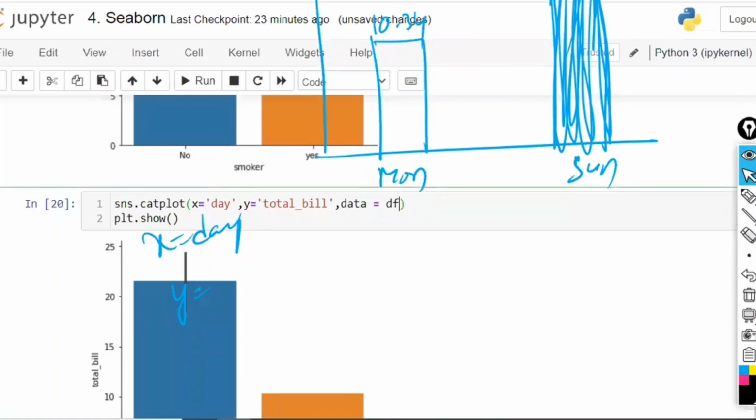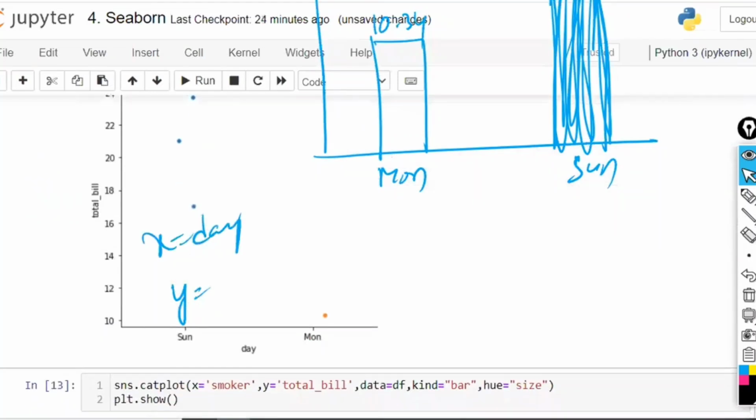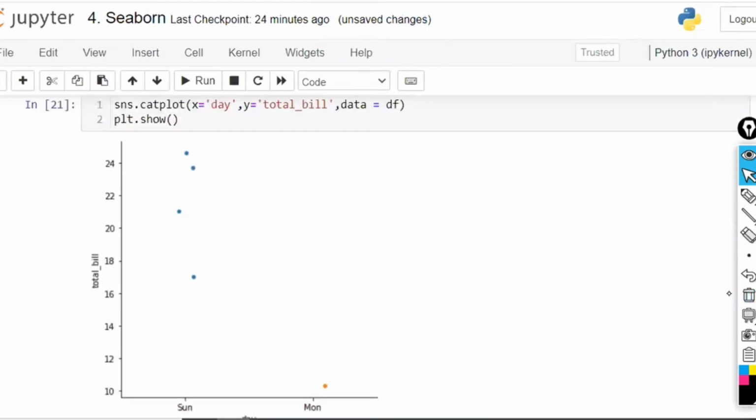Total how many data points were considered for Sunday? For Monday, 1. These are the 4 data points: 1, 2, 3, 4. Here 1 data point. Using 1 data point, a bar is drawn. Using 4 data points, 4 bars were drawn. Since 4 bars are drawn, on that one black line is drawn.